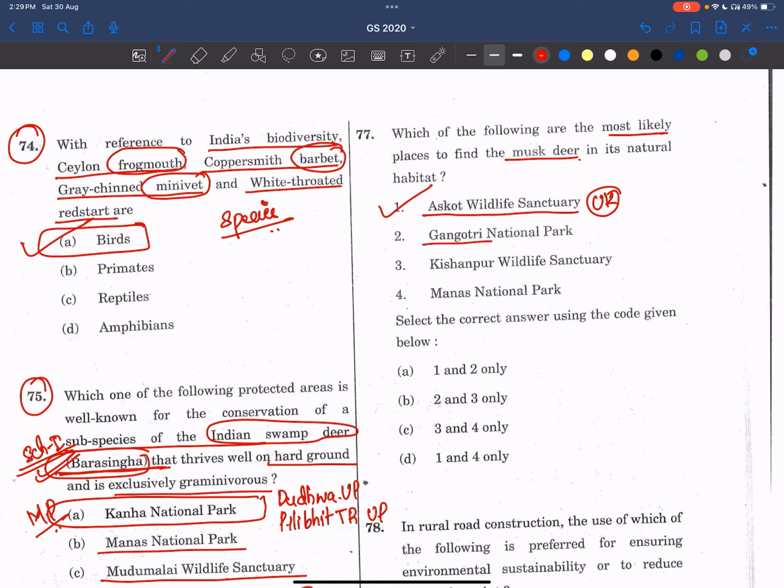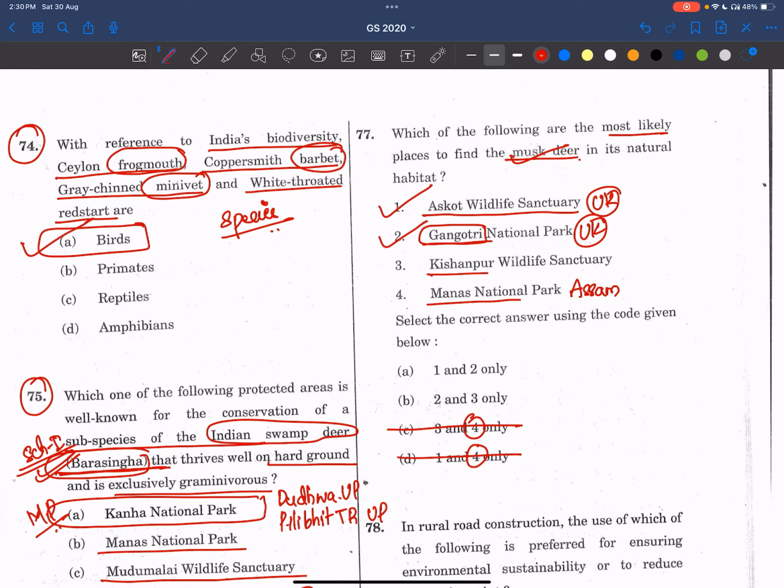Now see, Gangotri, of course, is also located in Uttarakhand, in the higher altitudes, so the Himalayan region as well. So this is also possible. Even if you don't know, we know Gangotri is in the Chardham, and it is situated in Uttarakhand. So definitely musk deer can be found here, because it is a Himalayan region. Now see, Manas National Park is in Assam, so the fourth cannot be the answer. So these two options are gone.